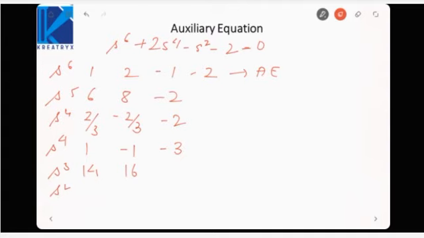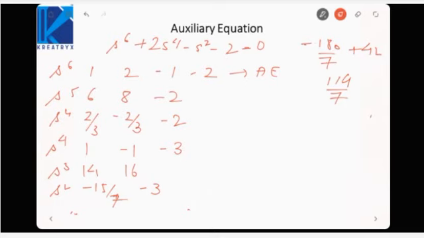Then S square would be minus 14 minus 16, that is minus 30 by minus 14, minus 30 by 14, that is minus 15 by 7, then it will be minus 3. S raised to power 1 would be minus 15 by 7 into 16, that is minus 180 by 7, then plus 42. It will become 42 into 7, that is how much it will be? 294 minus 180 is 114 by 7.